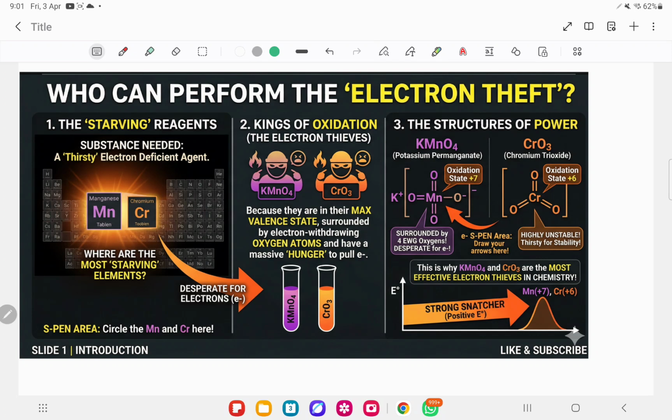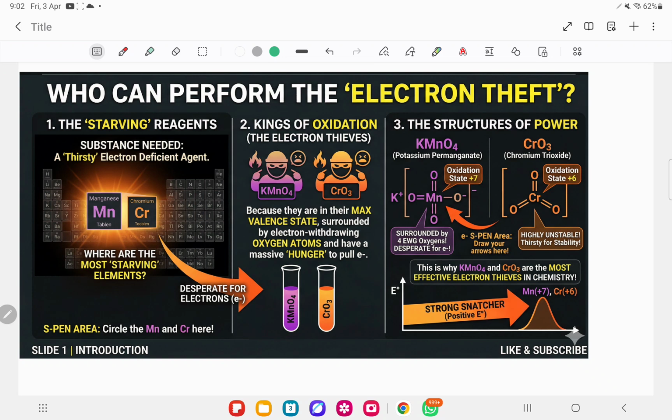Manganese and chromium. Why? Because they have maximum oxidation states of +7 and +6. But in this video we are going to discuss only chromate-based reagents. I don't think we are going to cover all chromates, but we'll cover only chromic acid. So we are going to discuss the chromic acid reagent, how it works on alcohols.